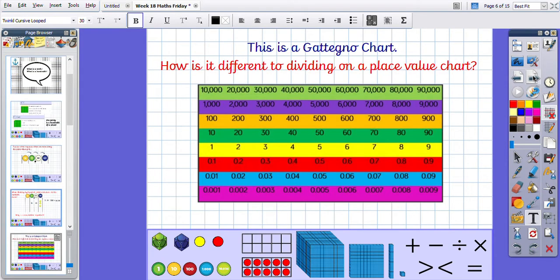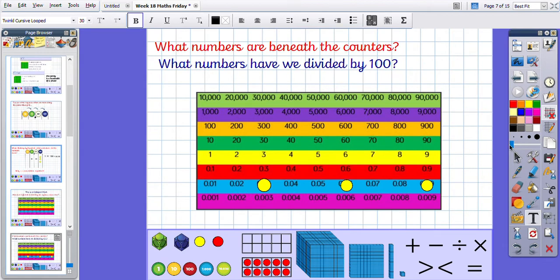This is a Catania chart. We looked at it yesterday. It's slightly different to our place value chart because the numbers become 10 and 100 times bigger and smaller by moving up and down. So today you will have some questions where you may need to move up and down to solve the problem.